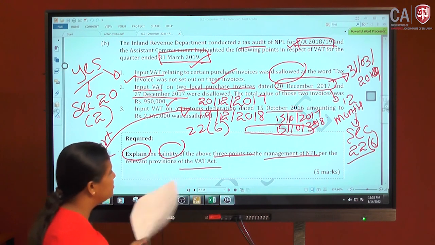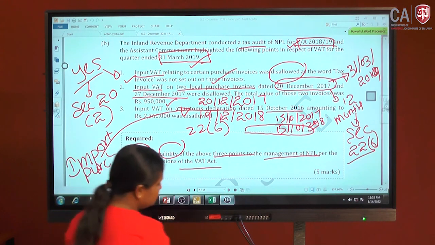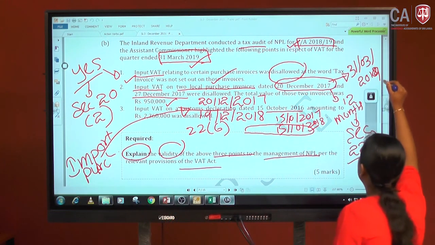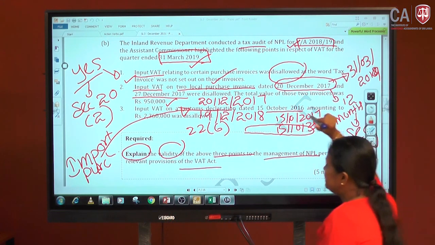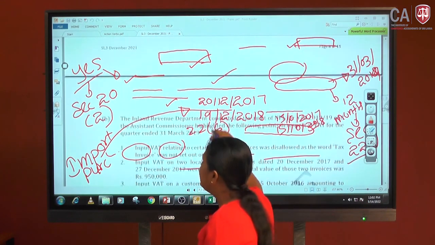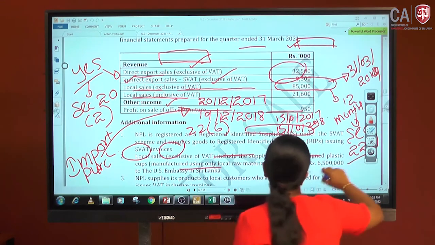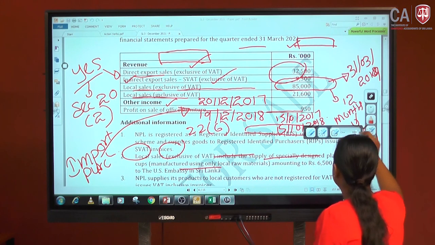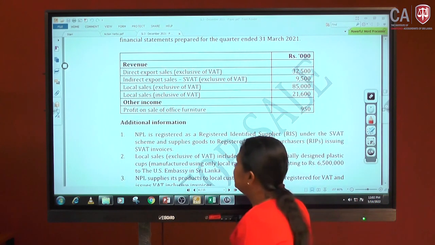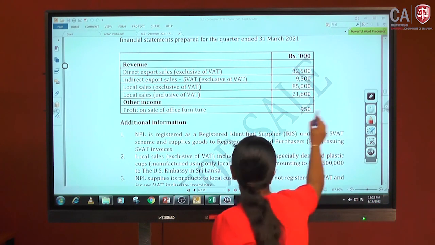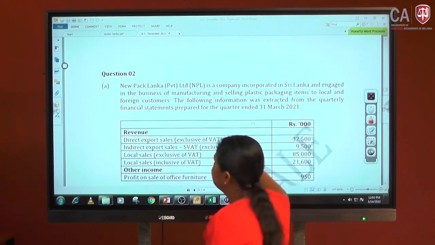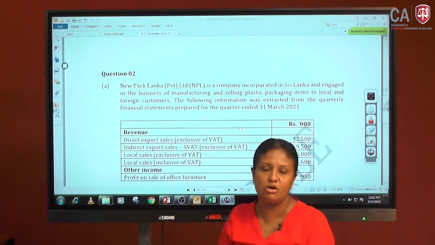Okay, now let me conclude question 2, part A and part B, which we have done totally based on value added tax. The 15 marks with reference to value added tax are completed with these 2 parts.